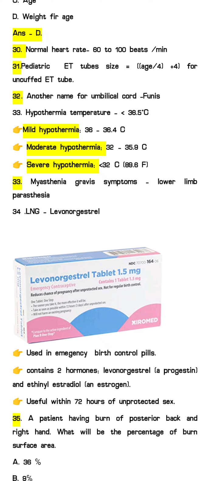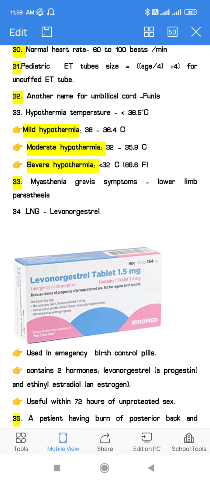So here you can see mild hypothermia is 36 to 34 degrees Celsius. Moderate hypothermia is between 32 to 35.9 degrees Celsius, and severe hypothermia is less than 32 degrees Celsius.